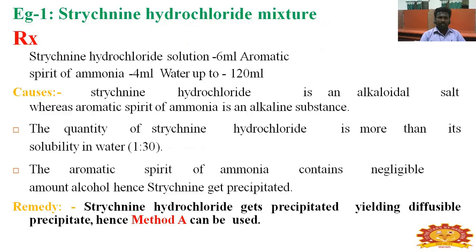Next, example: strychnine hydrochloride mixture. Strychnine hydrochloride solution 6 ml, aromatic spirit of ammonia 4 ml, water up to 120 ml. Strychnine hydrochloride is an alkaloid salt, whereas aromatic spirit of ammonia is an alkaline substance. The quantity of strychnine hydrochloride is more than its solubility in water, 1:30 ratio. The aromatic spirit of ammonia contains a negligible amount of alcohol, so strychnine is precipitated. Remedy: strychnine precipitate yields a divisible precipitate, hence method A can be used.